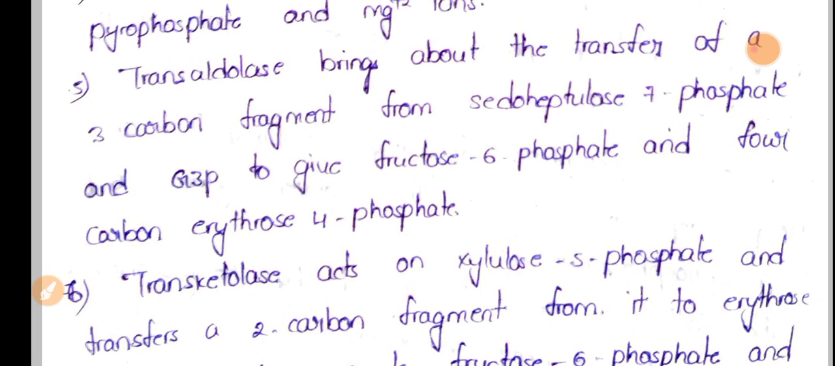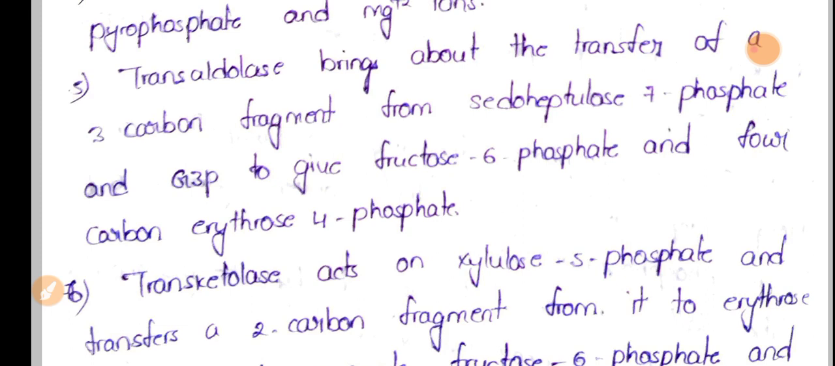Now what happens? The enzyme transaldolase brings about the transfer of a 3-carbon fragment from pseudoheptulose 7-phosphate to glyceraldehyde 3-phosphate to form fructose 6-phosphate and 4-carbon erythrose 4-phosphate. Pseudoheptulose 7-phosphate means 7 carbon atoms, glyceraldehyde 3-phosphate means 3 carbon atoms. In total we have 10 carbon atoms.